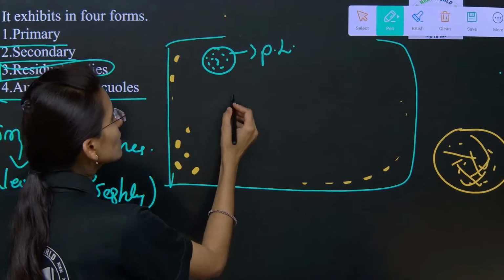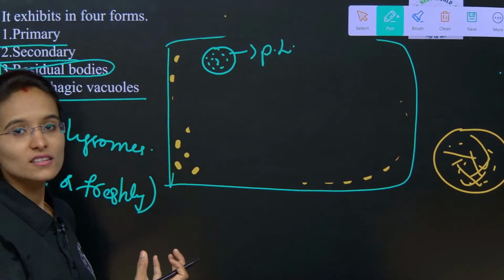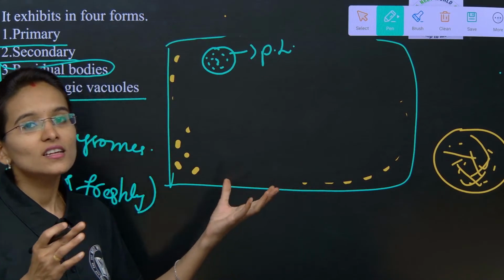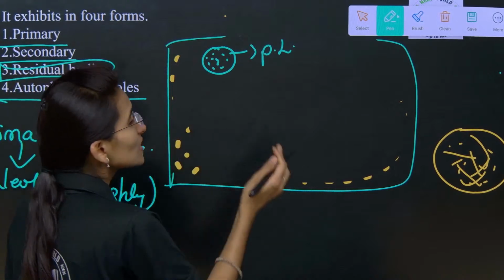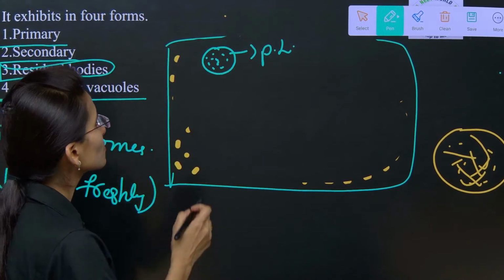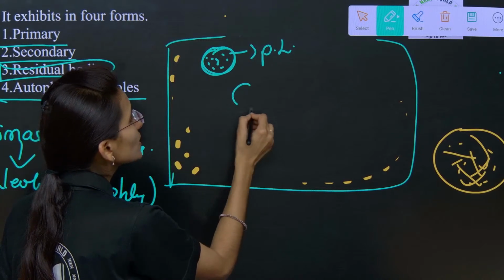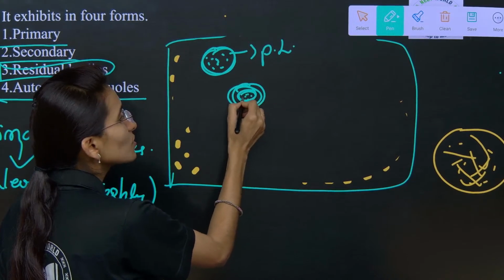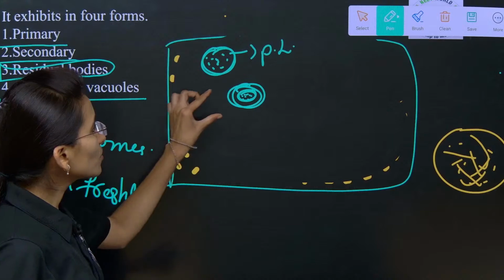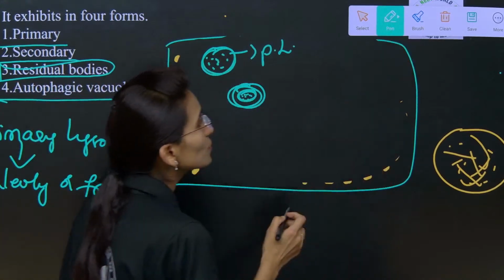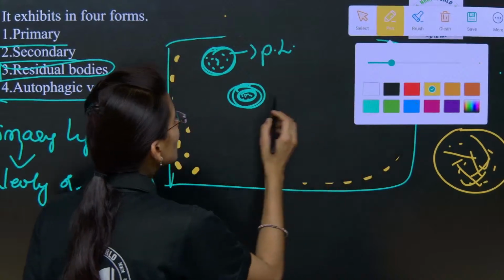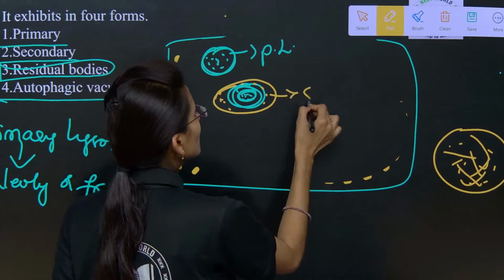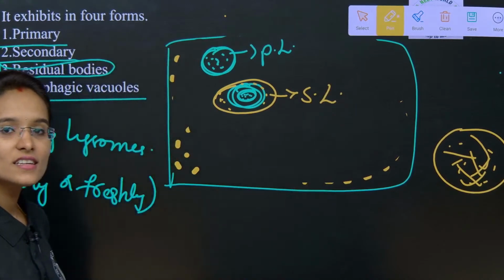Next, we are calling them suicidal bags, as they break down the cellular waste materials. The secondary lysosomes are formed when these lysosomes fuse with the vacuole along with the food particles. This is one vacuole that contains some food particles. Now this vacuole along with the food particle is going to be fused with the lysosome. This is called the secondary lysosome. I am writing it as S and L.